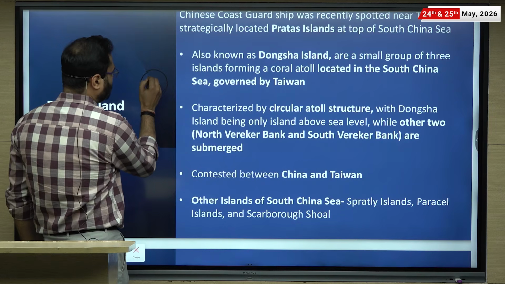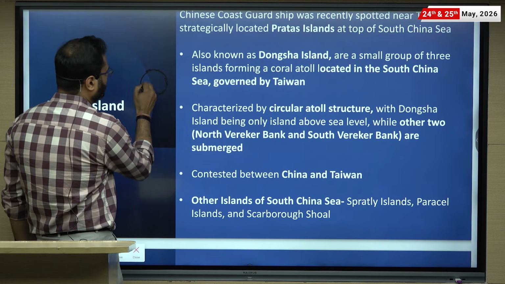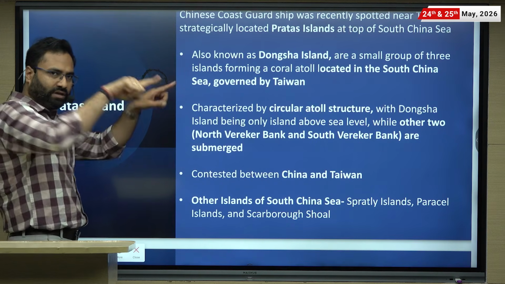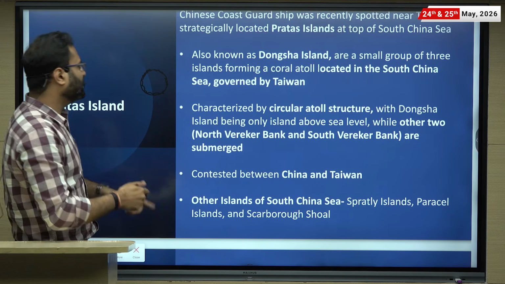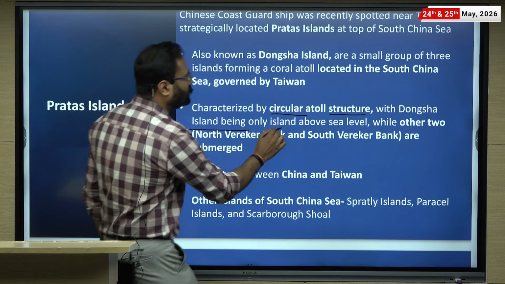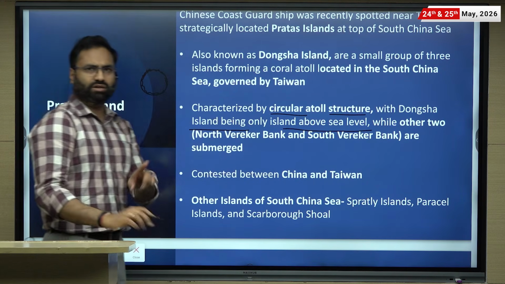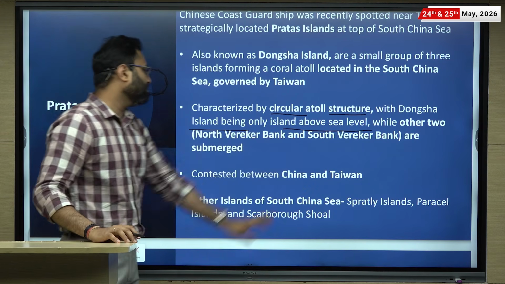Beach mein there is the water field, and then here there is the coral reef that is available on the side. So it gives the like, जैसे mountain जो volcano होता है, volcano का top होता है, like this it is available. Circular and atoll structure. Dongsha Island being the only island above the sea level. There are other 2 islands, but they are submerged, like the North Vereker Bank and the South Vereker Bank.